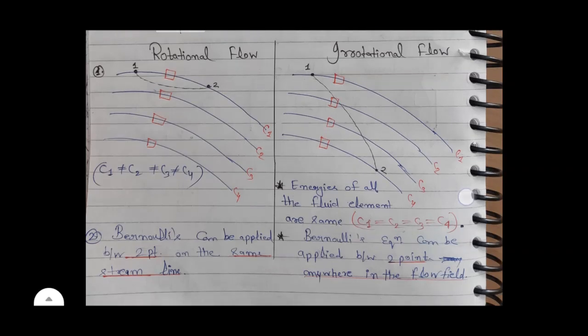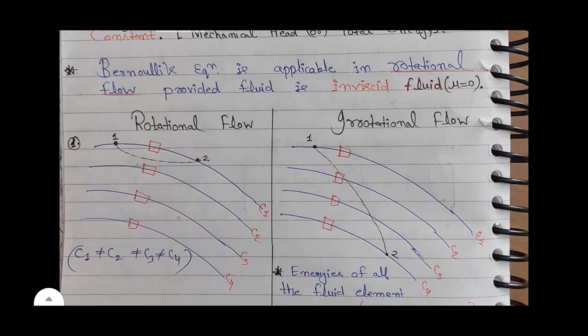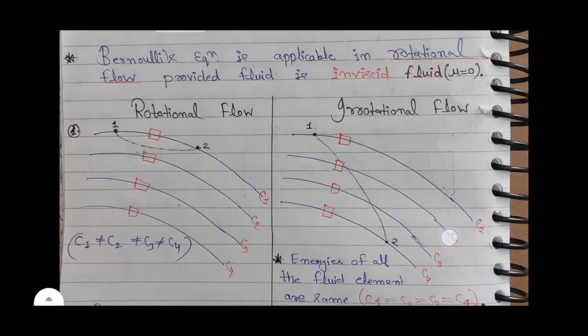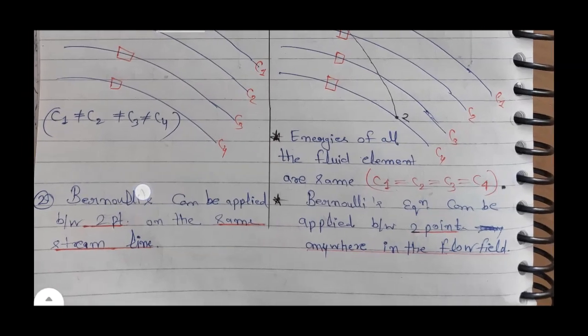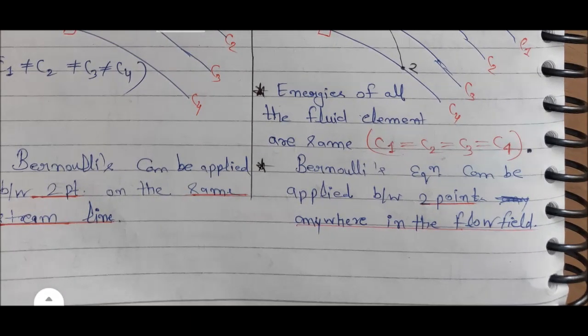Second point, Bernoulli's equation can be applied between 2 points on the same streamline. You can see the first streamline here in rotational flow, points 1 and 2 are on the same streamline, so you can apply the Bernoulli equation. While in irrotational flow, Bernoulli's equation can be applied between 2 points anywhere in the flow field. That is, I can take the first point on the first streamline and the second point on the fourth streamline. You can also take 2 and 3, or 3 and 1, because Bernoulli's equation can be applied between 2 points anywhere in the flow field.